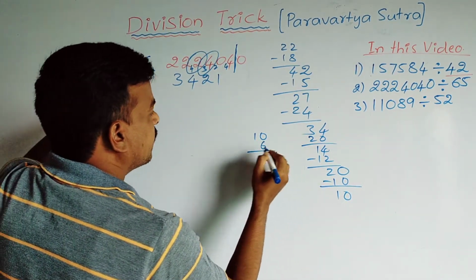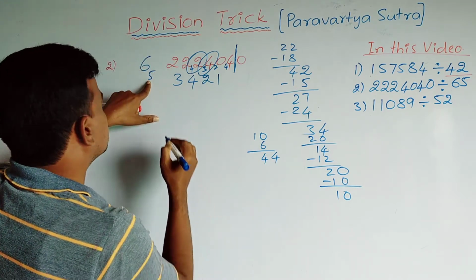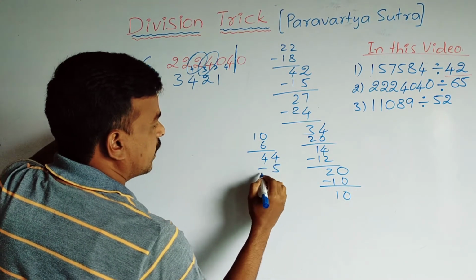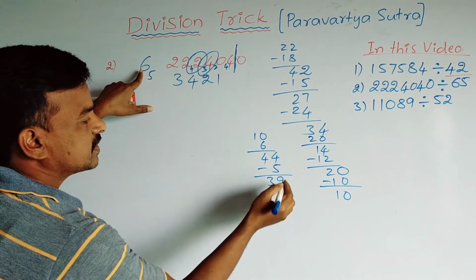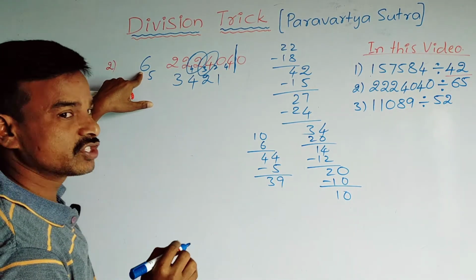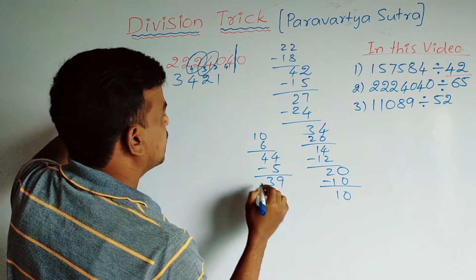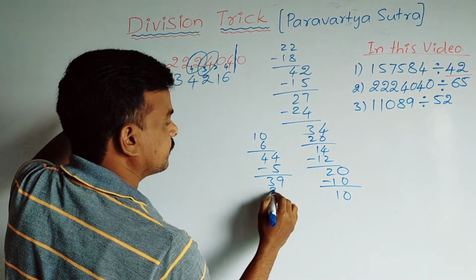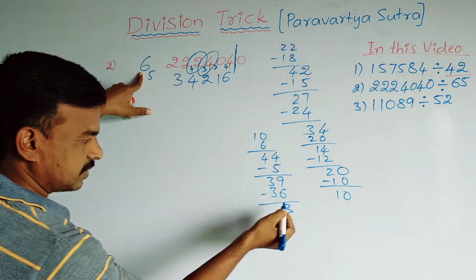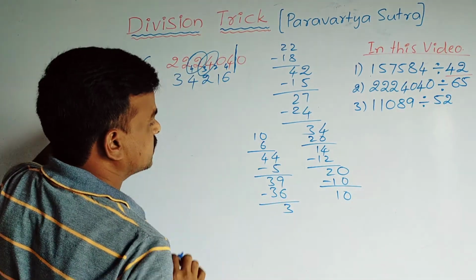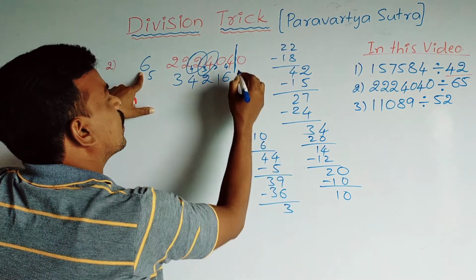Next to this 44, this 5 1 is 5, you write here and subtract it, 39. Next, how many times does this 39 go in the 6 table? 6 6 is 36, and that means 3 remaining, and this 3 you write here.